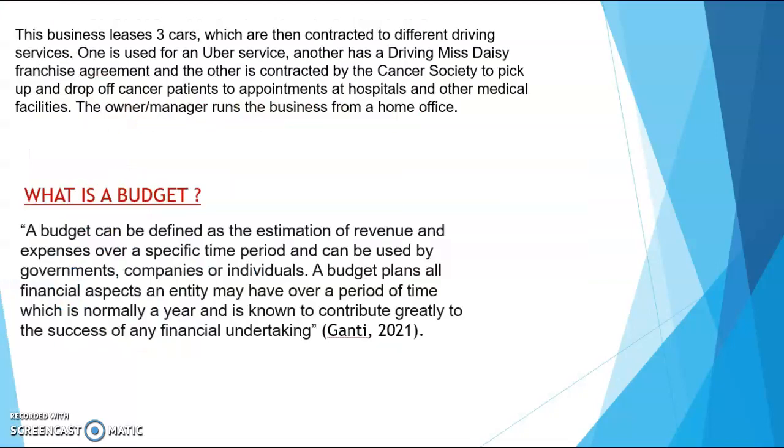This business leases 3 cars, which are then contracted to different driving services. One is used for an Uber service, another has a Driving Miss Daisy franchise agreement, and the other is contracted by the Cancer Society to pick up and drop off cancer patients to appointments and hospitals and other medical facilities. The owner/manager runs the business from a home office.